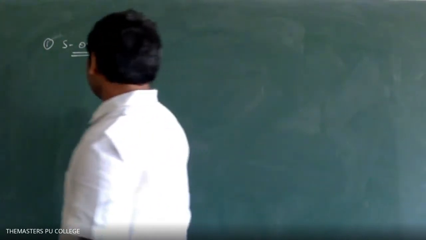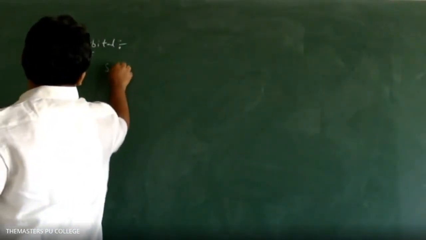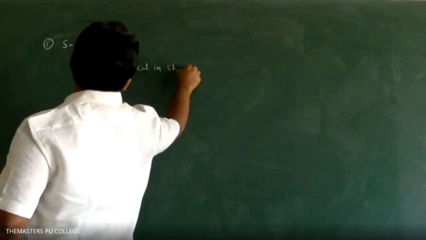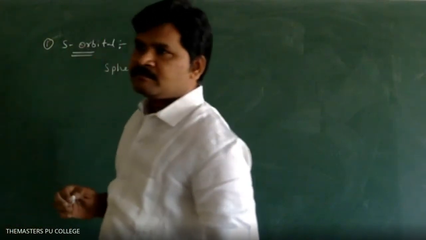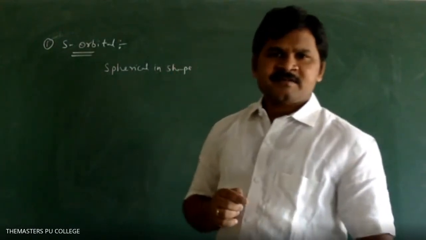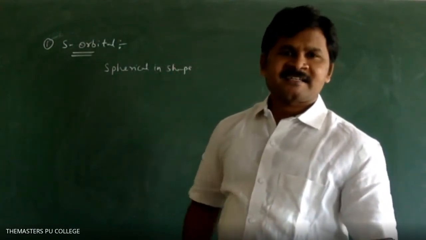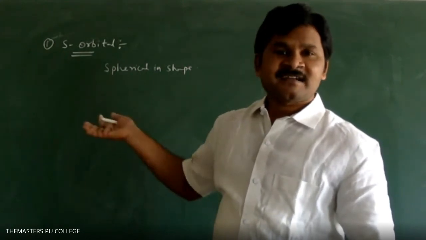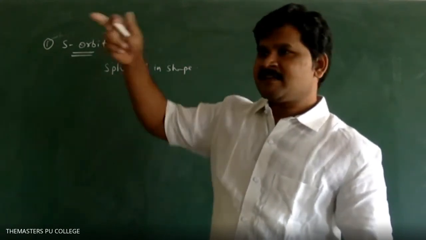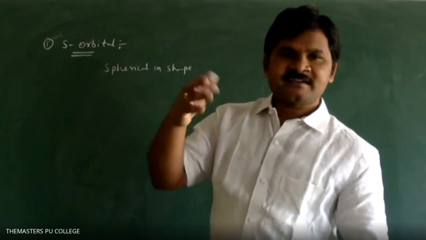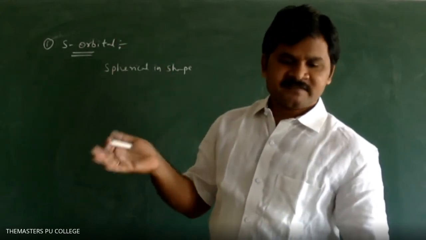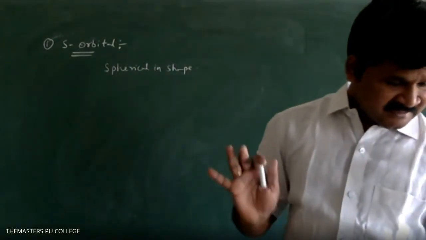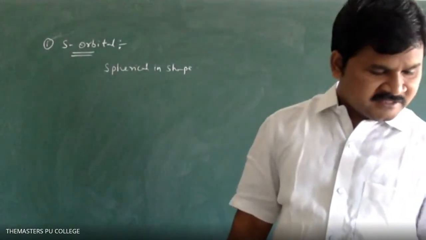Spherical in shape. So S orbitals are directional or non-directional? These are non-directional orbitals. Whatever direction you take, we can cut in the same type of direction. So that's why these are non-directional in nature. S orbitals are non-directional due to their spherical shape.